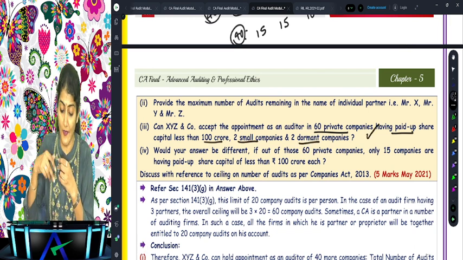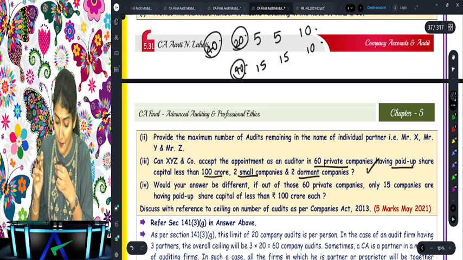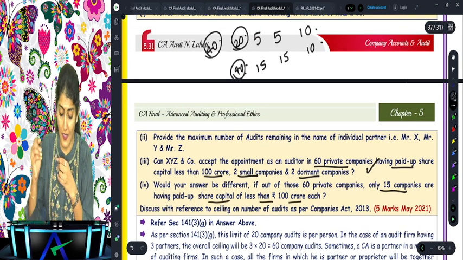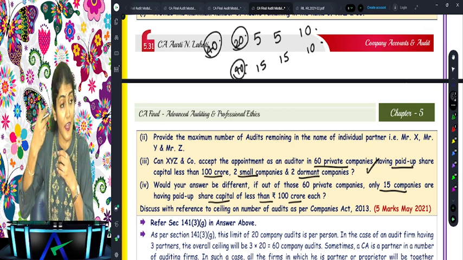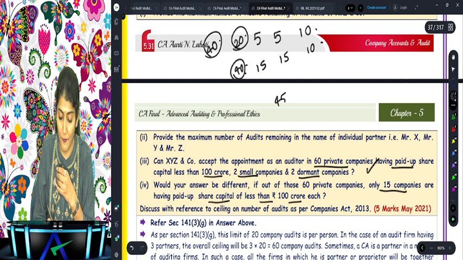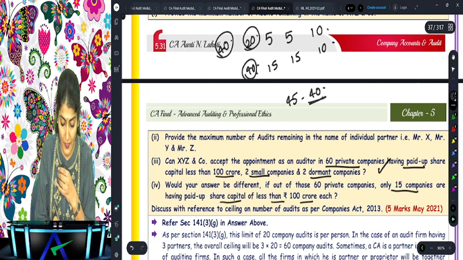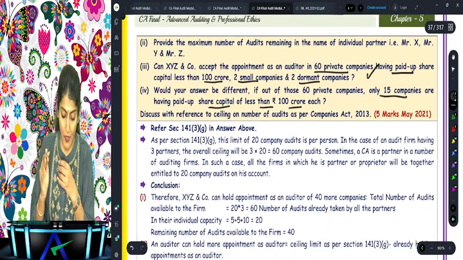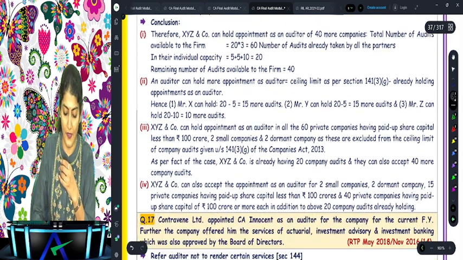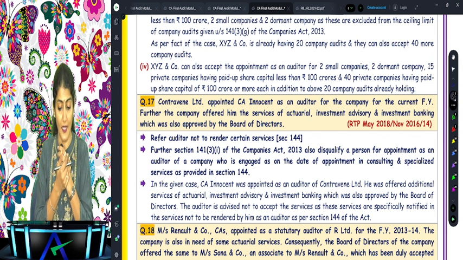Yes. Would your answer be different if, out of these 60 private companies, only 15 companies have paid up share capital of less than 100 crore? That means 45 have paid up share capital of more than 100 crore. Then out of the 45, you have to select any 40. Why? Because your limit remaining is 40, right? Discuss with reference to the ceiling on the number of audits as per the Companies Act 2013. Are you understanding that? Yes.